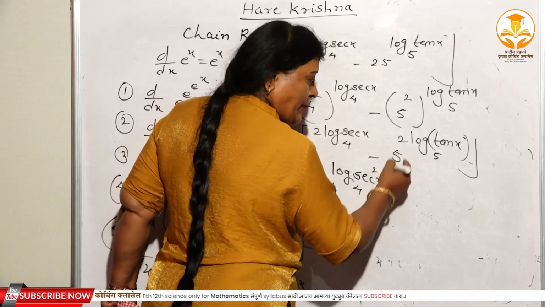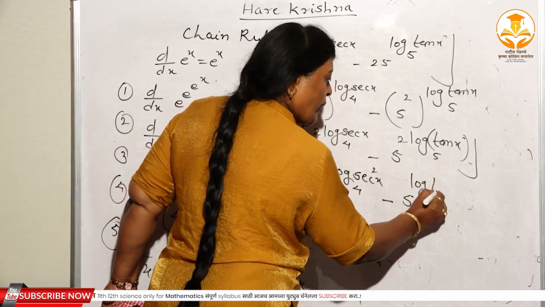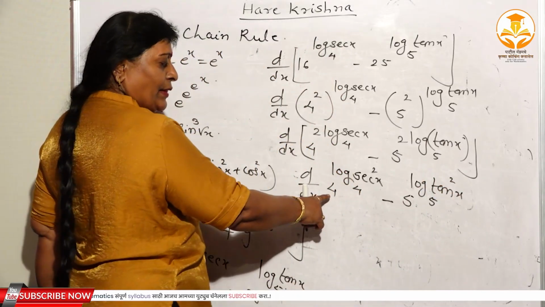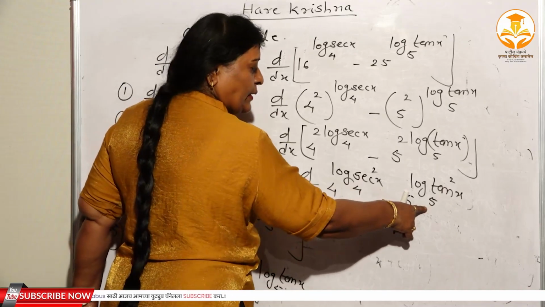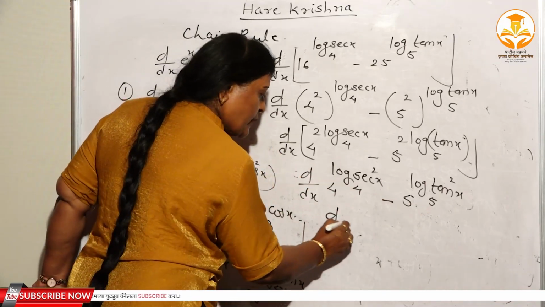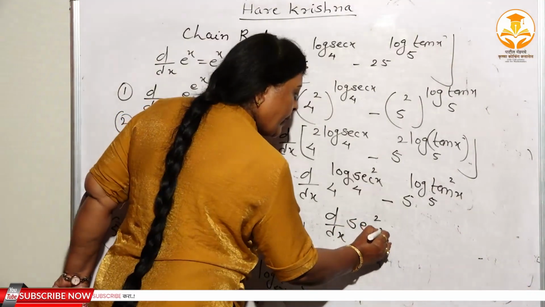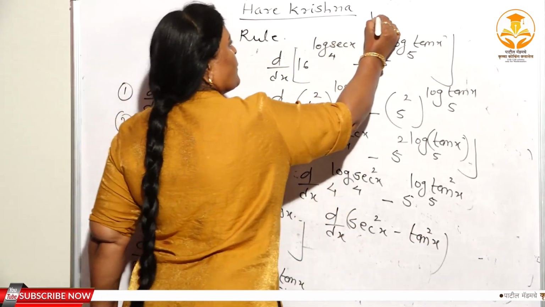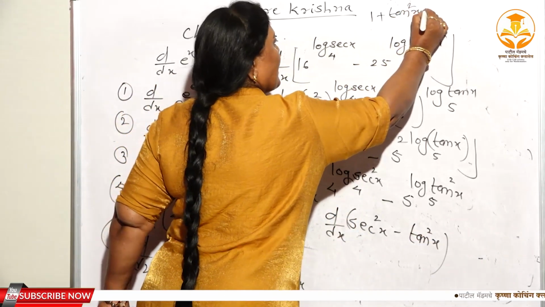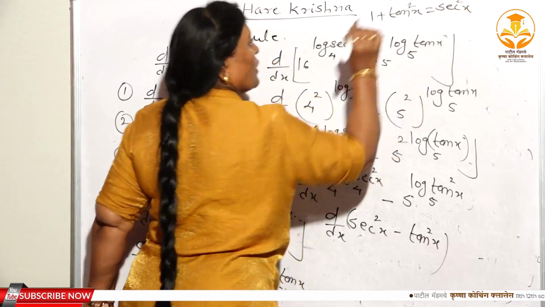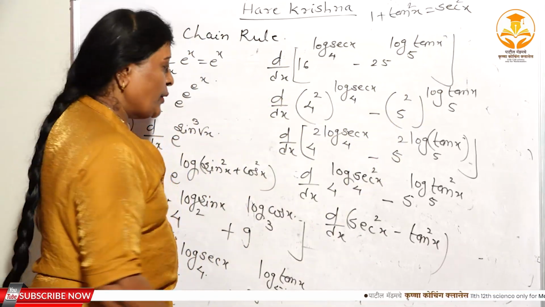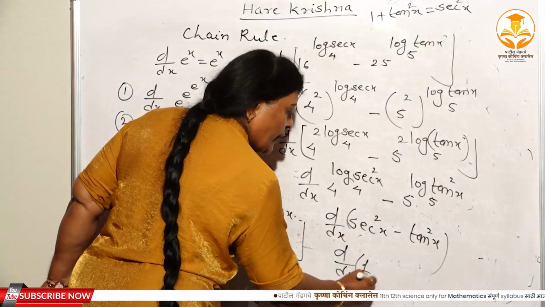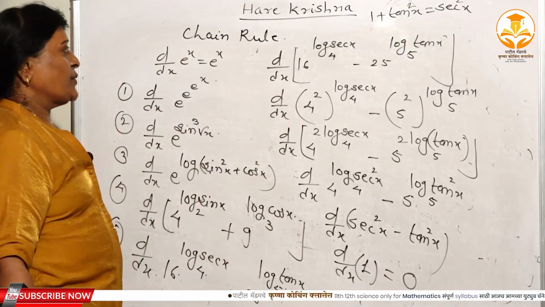And here also, by the rule of a logarithm, again log of, this you can write as tan square x to the base 5. Again, you know the rule. When this base and this base are the same, this base and this base are the same, all the terms get cancelled. What remains here? Only sec square x. And here what remains? Tan square x. Again you know the identity, 1 plus tan square x is equal to sec square x. Therefore, sec square x minus tan square x is equal to 1. Therefore, d dx of sec square x minus tan square x is equal to 1. And again the derivative of 1 is equal to 0.